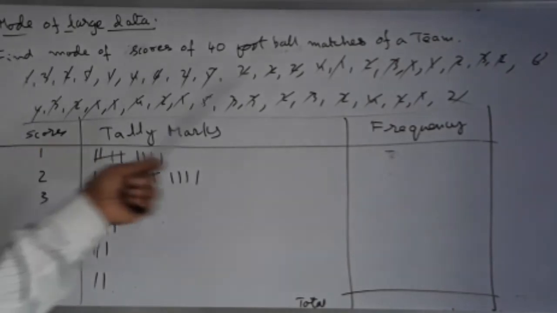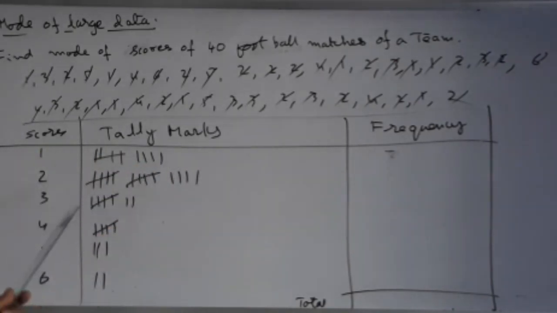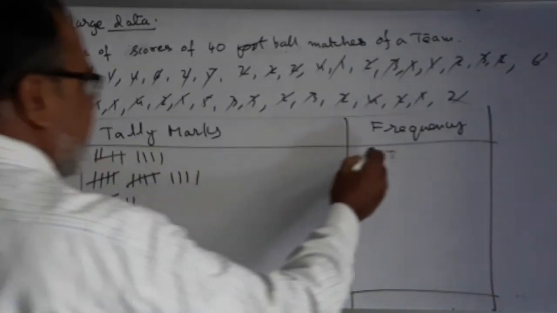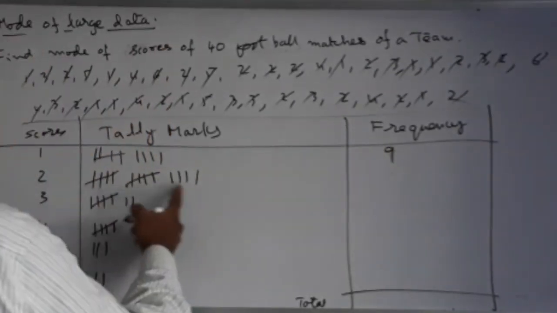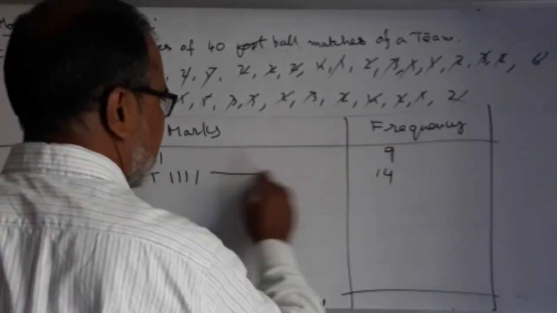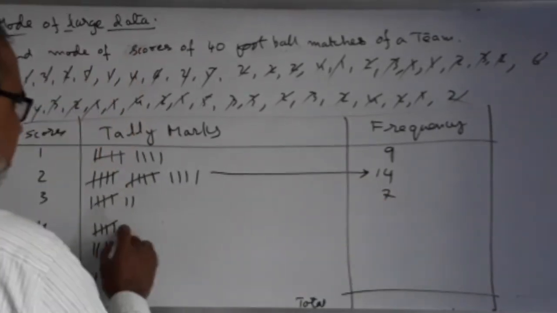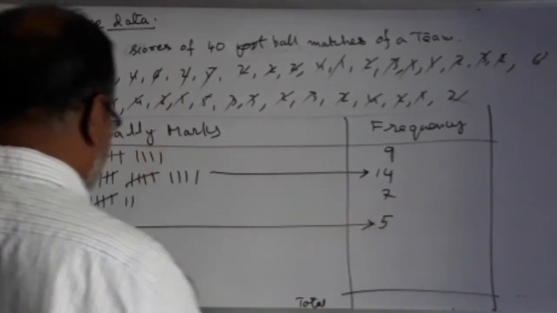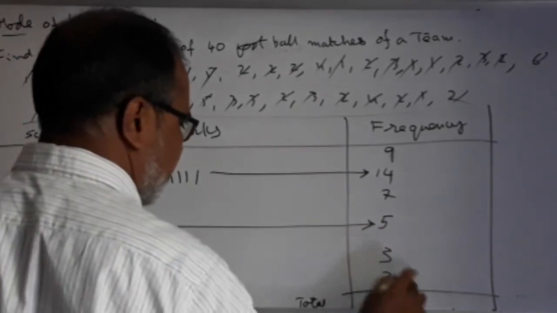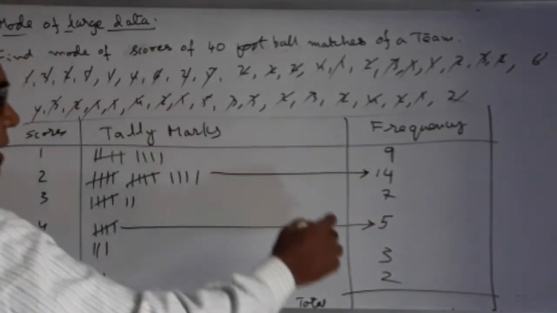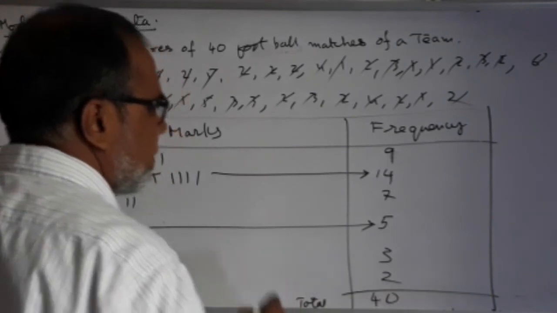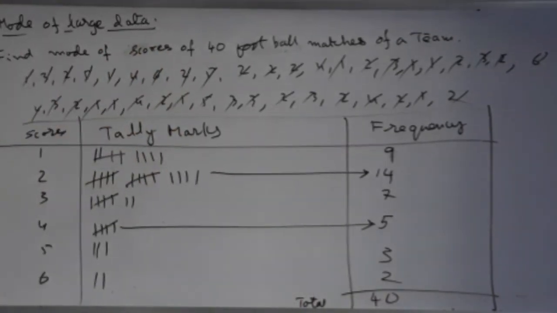Now students, I have cancelled all and put the tally marks here. Now you write the frequency. Here 5 plus 4, 9. Here 10 plus 4, 14. Here 5 plus 2, 7. Here 5, 3, 2. Add all this, you will get 40. So that is the total. Now here we have to see the mode, meaning the most occurring frequency.